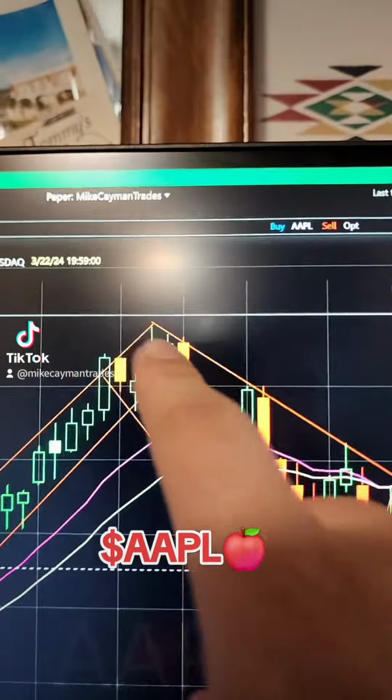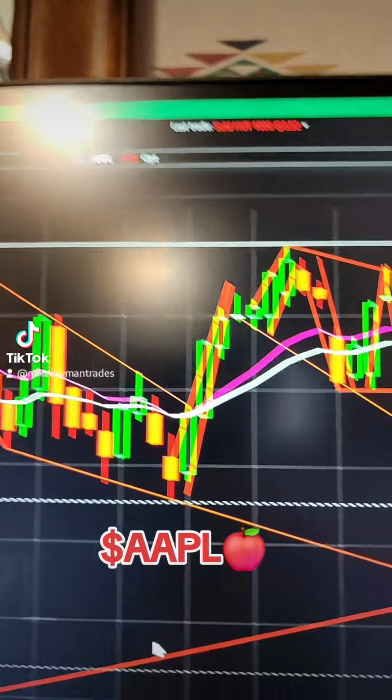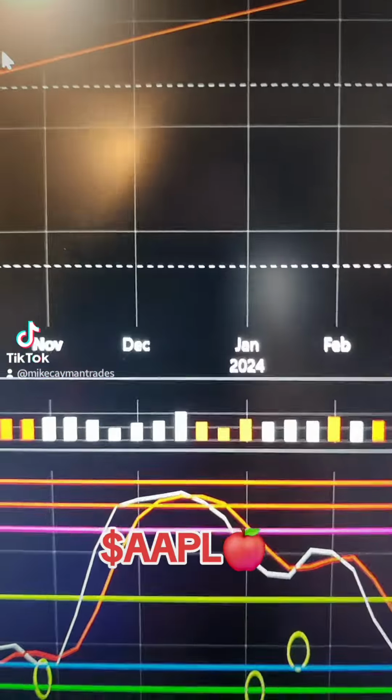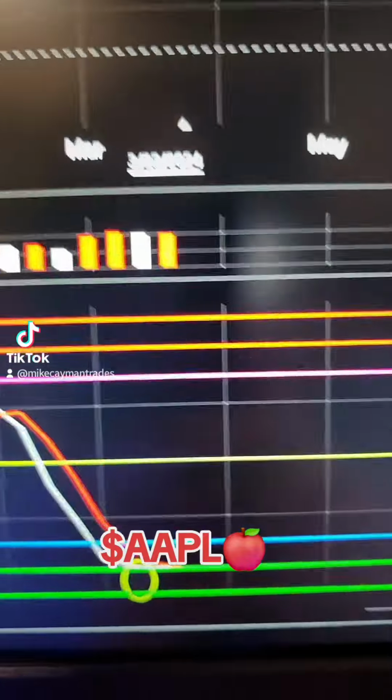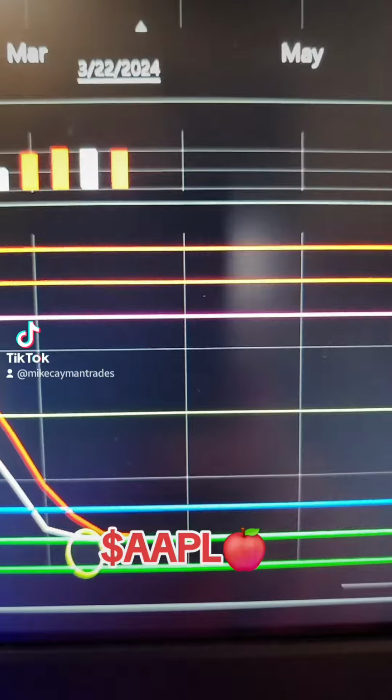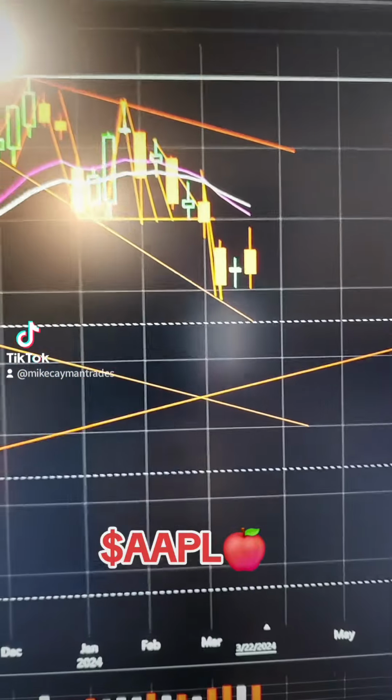Weekly, you have a double top pretty much at 200. Came back down. There's 172. Big top here on Stochastics. We're at 11.10 now. It is oversold. Could it go lower? Yes, it could go under 11 on Stochastics. You can see right here, 170, that's a big line right here.